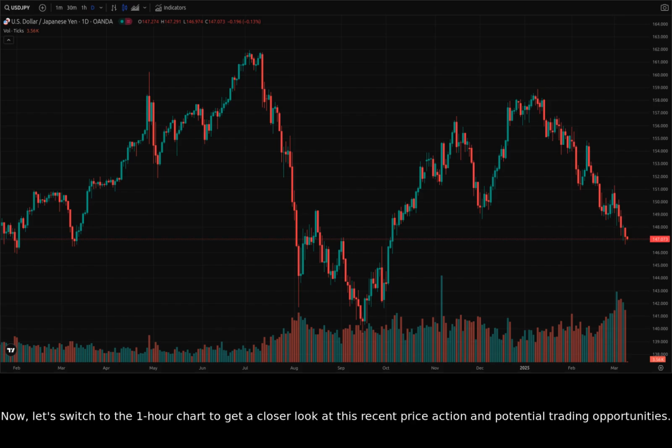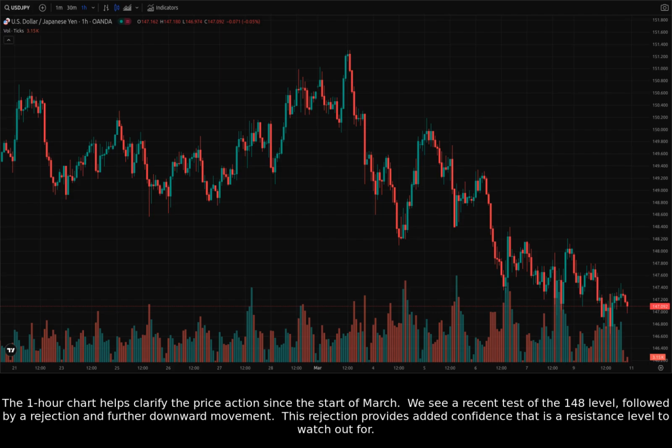Now, let's switch to the 1-hour chart to get a closer look at this recent price action and potential trading opportunities. The 1-hour chart helps clarify the price action since the start of March. We see a recent test of the 148 level, followed by a rejection and further downward movement. This rejection provides added confidence that it is a resistance level to watch out for.